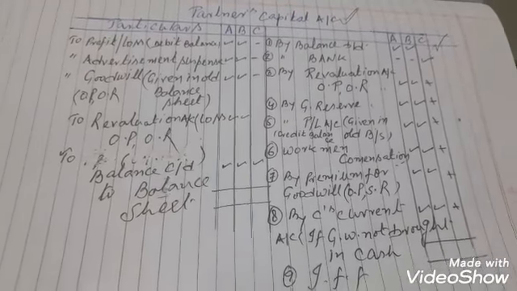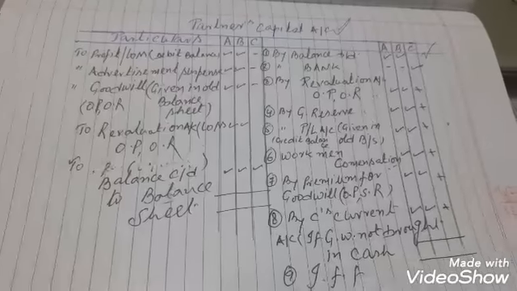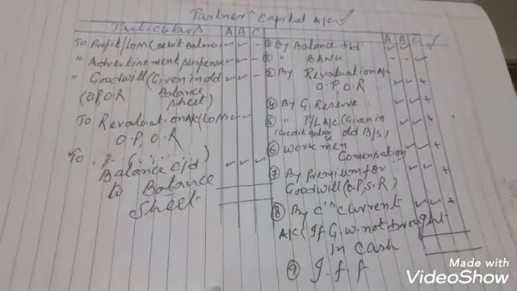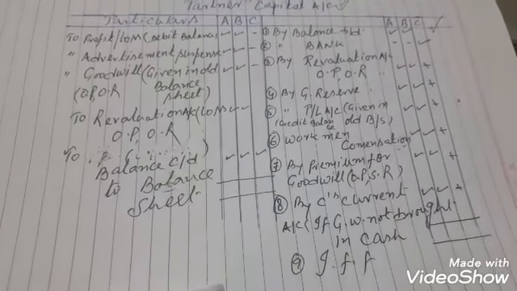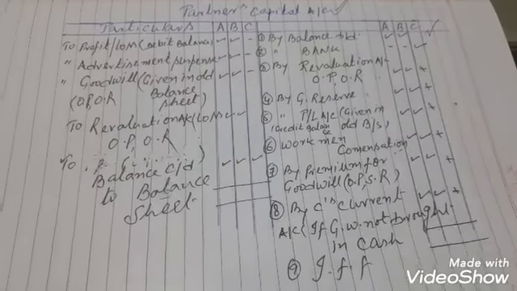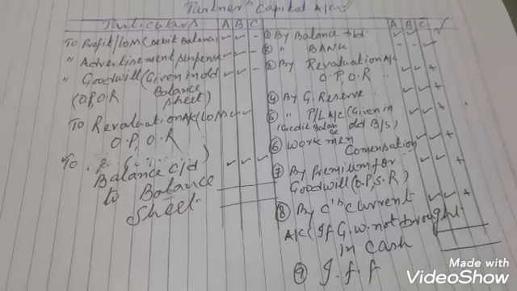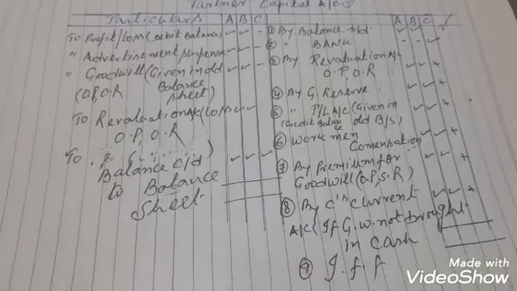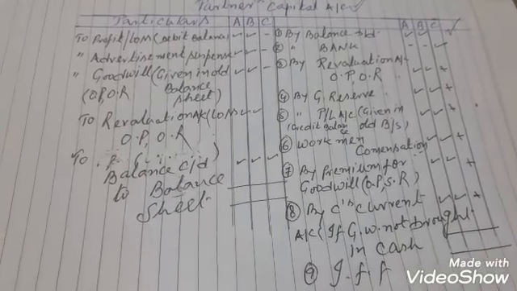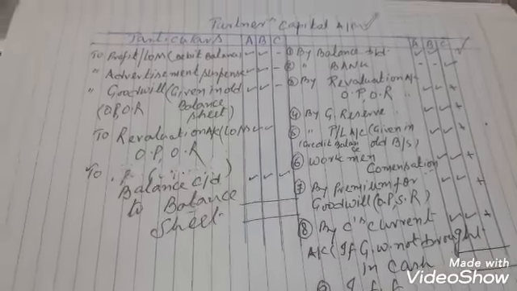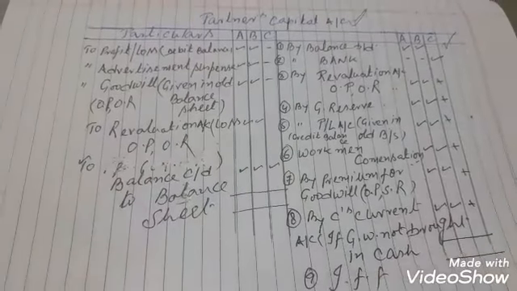Partner's capital account is the heart of the admission of a partner. If you have made the correct revaluation account and partner's capital account, it means you are going to score a minimum of 10 marks out of 12.